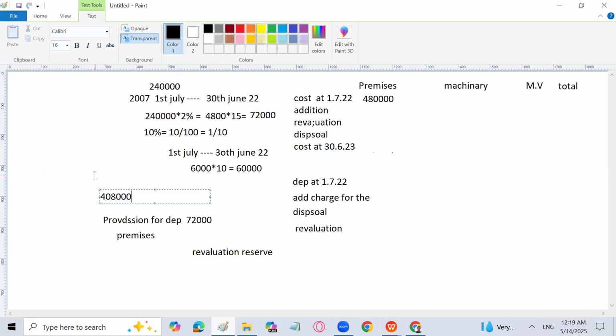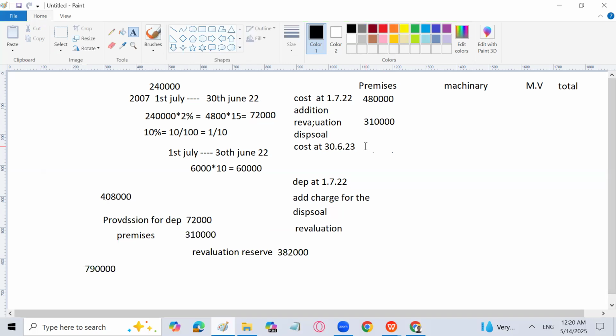And now the value has increased to 7,90,000. So that is going to be the revaluation reserve, the difference of the two. So let's see what the amount of revaluation reserve is. Okay, 7,90,000 minus 4,08,000. How much are you going to get? That will be the revaluation reserve. This will be, I believe, 3,82,000, if I'm not wrong, right? So premises will increase by 3,10,000. So here I will write revaluation of 3,10,000, and that's why it will now become 7,90,000.